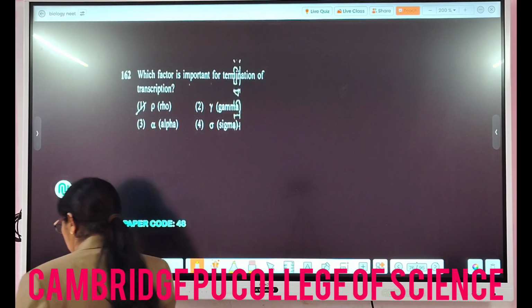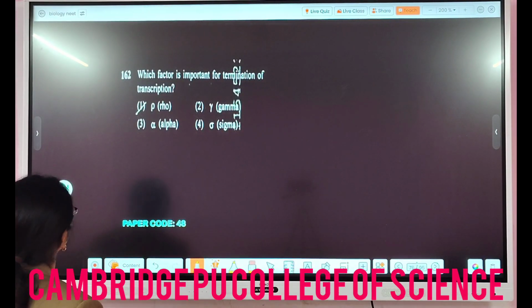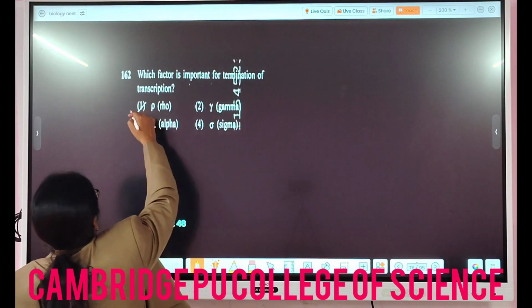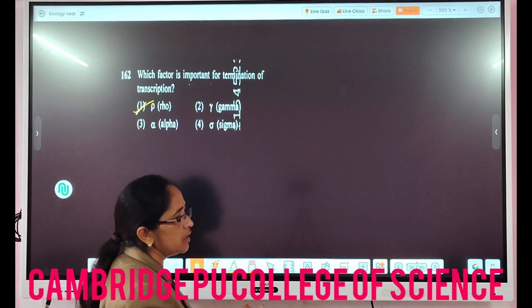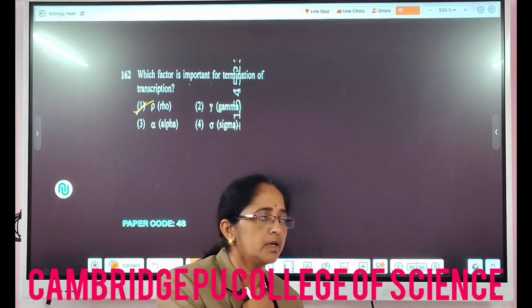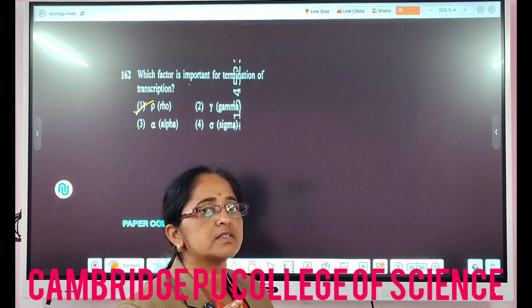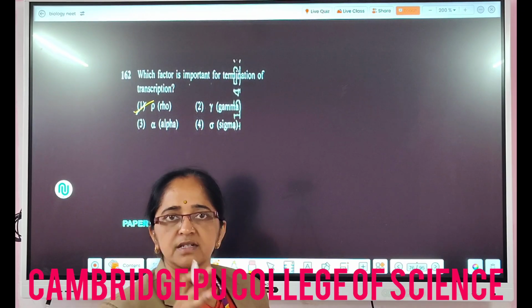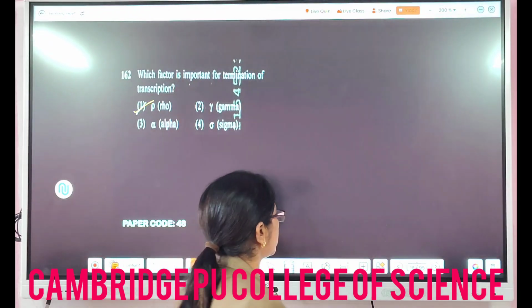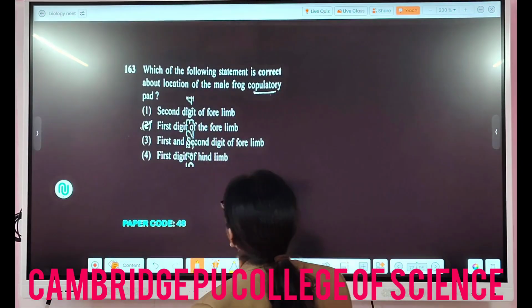Then 162, which factor is important for the termination of transcription? So very easy, Rho factor. You remember in the initiation, elongation and termination in the prokaryotic transcription, when the Rho factor attaches to the RNA polymerase, it terminates the transcription. And for beginning it will be sigma factor, right? But they have asked for termination.